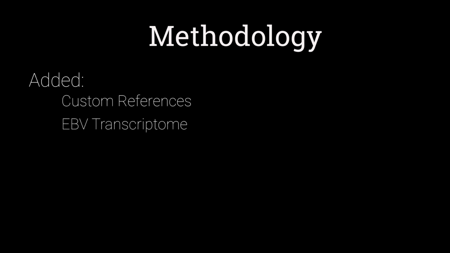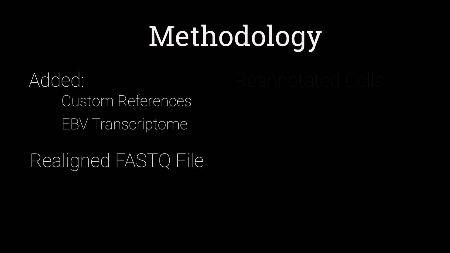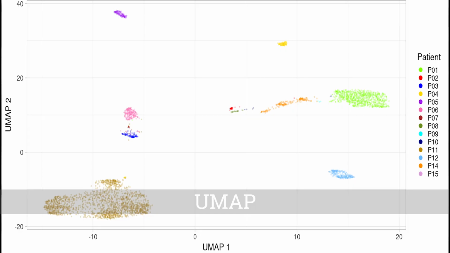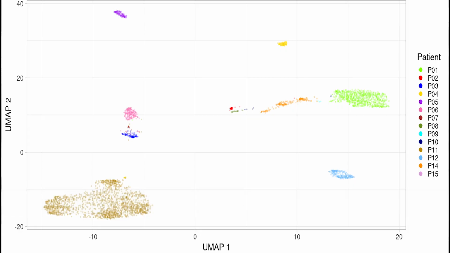In order to analyse the data, we added custom references and the EBV transcriptome, realigned the FASTQ file of our dataset to our custom references, reannotated the cells, and defined cancer cells as epithelial cells who expressed a significantly different transcriptome than the endothelial cells, fibroblasts, dendritic cells, and macrophages. To visualise our data, we mainly use UMAP, a method that projects high-dimensional data onto a weighted graph, with edge rates representing the likelihood that 2 points are connected.